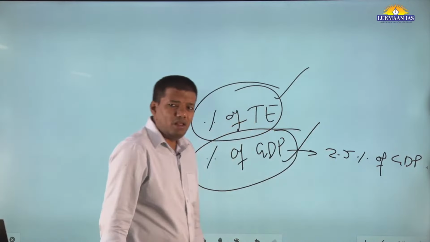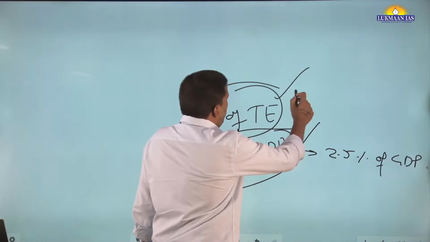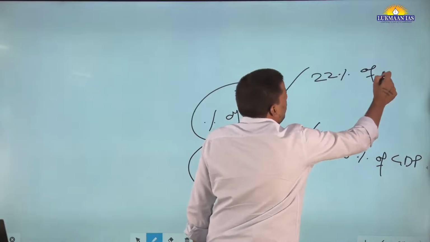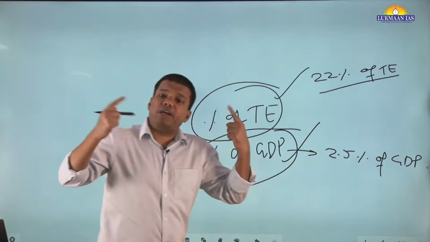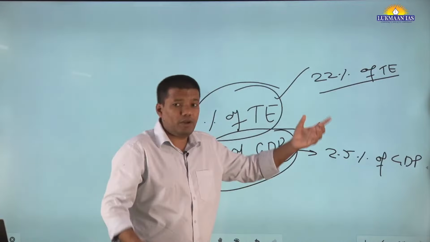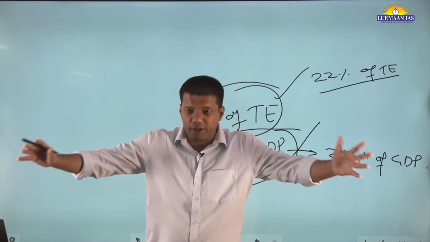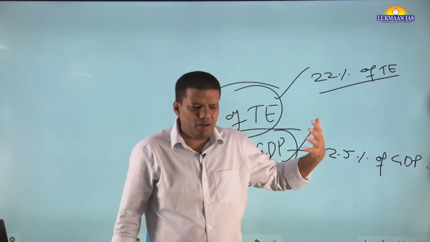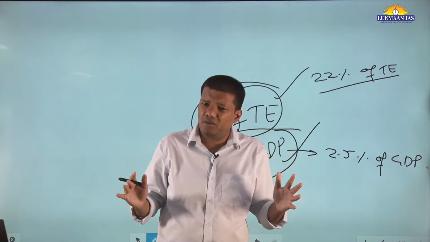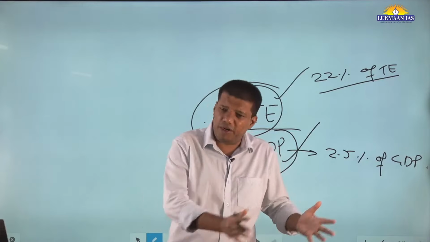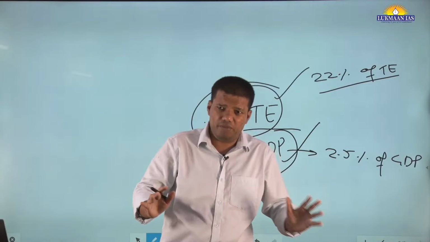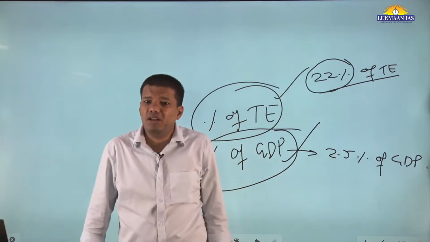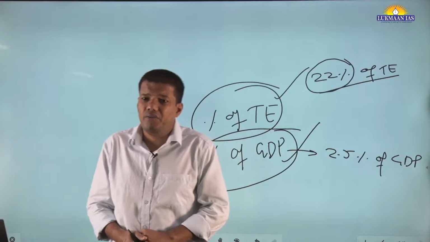When it comes to percentage of expenditure, it is around 22% of total expenditure on all social sector schemes. Always remember, this is 20% of total expenditure. Let's say India is doing some expenditure. You have gone through budgets and all those things, so you know how much is expended on interest payment. That idea you have. So now try to imagine 22% of total expenditure is going on social infrastructure, and it is mainly through central sector schemes.